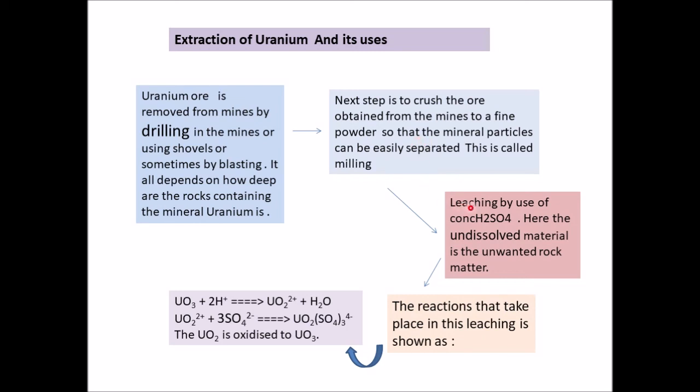Leaching, that is washing or dissolving that ore in some such solvent so that it forms a soluble salt. Here we leach using concentrated H2SO4. The undissolved material is the unwanted rock matter that remains in solid form. The reactions that take place in this leaching are shown like this. UO3 plus 2H+ giving you UO2 2+ plus H2O. UO2 2+ plus sulfate ions giving you UO2(SO4)3 4-. That is the sulfate of the oxocation of uranium.